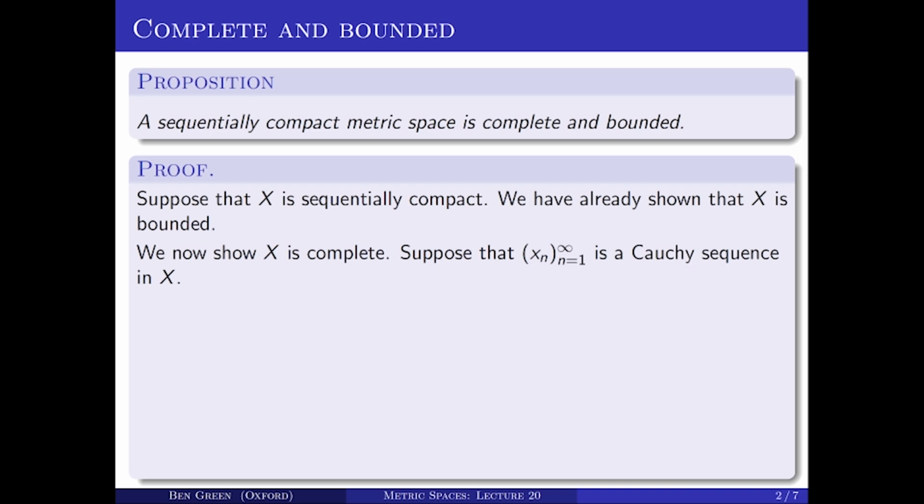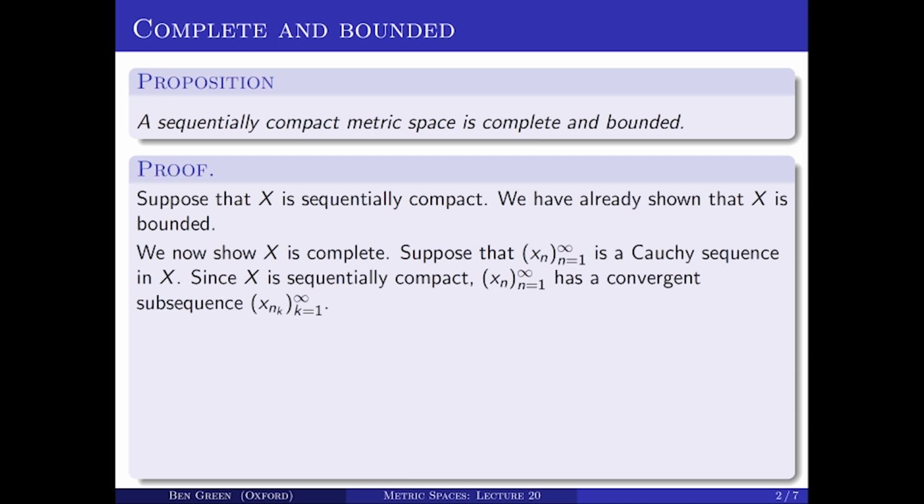Well, to do that, let's take a Cauchy sequence, x_n, in big X, n equals 1, 2, 3, and so on. Now we need to apply the sequential compactness at some point, so let's apply it now. We can find a convergent subsequence of this Cauchy sequence. So let's call that subsequence x_{n_k}, k equals 1, 2, 3, and so on. So that is convergent and we'll give its limit the name a. So the limit as k tends to infinity of x_{n_k} is a.